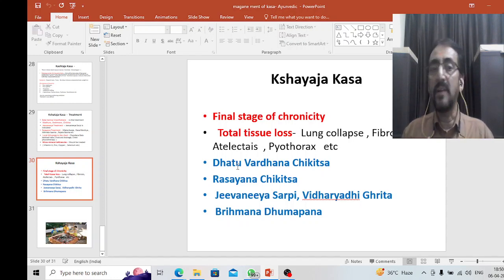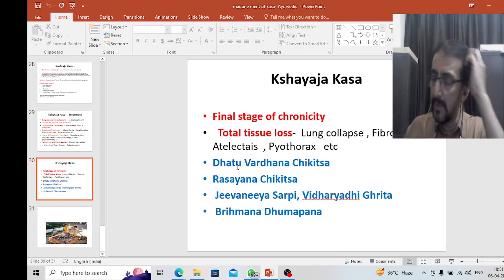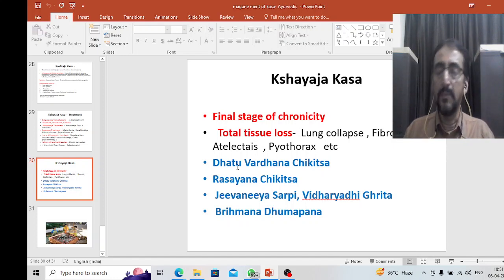So this is the final stage. The treatment is Dhatu Vardhana Chikitsa. The treatment which has to be followed is Dhatu Vardhana Chikitsa, Rasayana Chikitsa, Jivaniya Sarpi, and also Vidaryadi Ghrita. Then Brahmana Dhumapana can be given. So this is all about Kshayaja Kasa. In Kshayaja Kasa there may sometimes be blood in the sputum. He has dry cough followed by blood mixed with sputum. Paravata Kujana will also be there. So they are all indicating different types of respiratory and breathing difficulties.